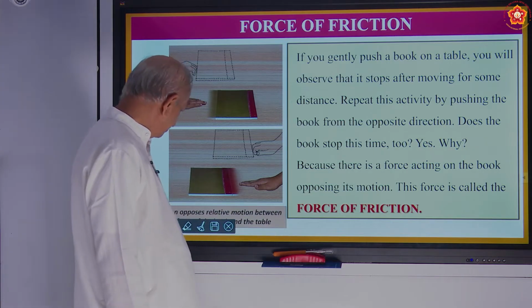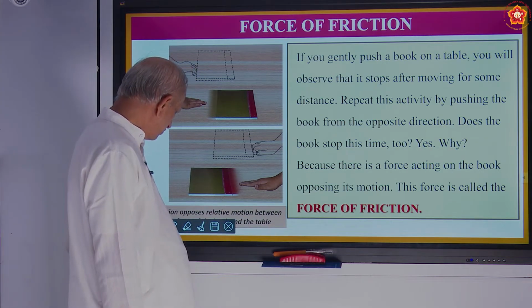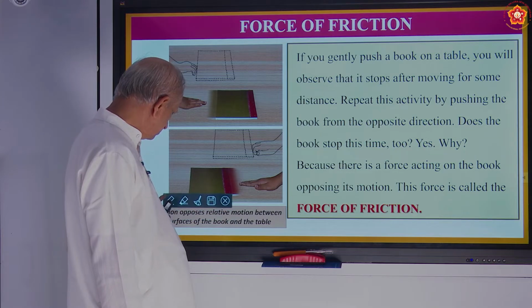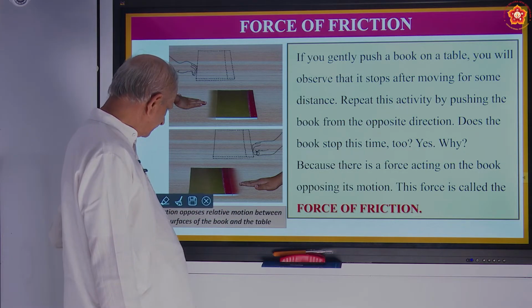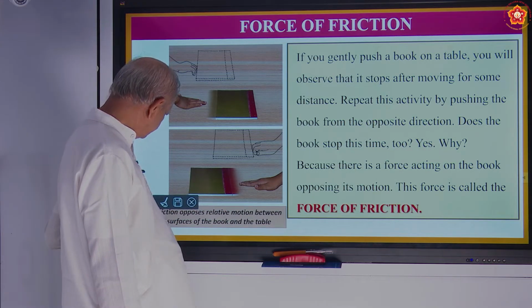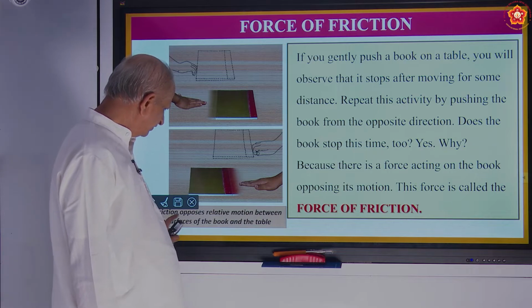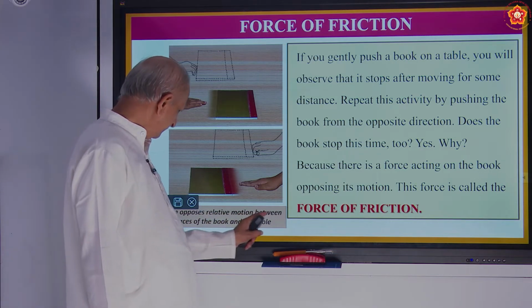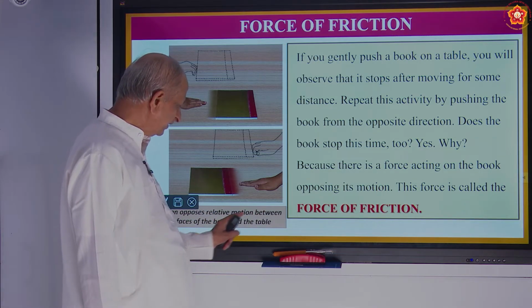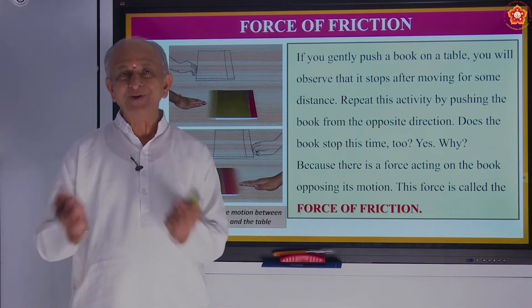Okay. So what can you conclude now? We can conclude that friction opposes the relative motion between the surfaces of the book and the table. Opposes.